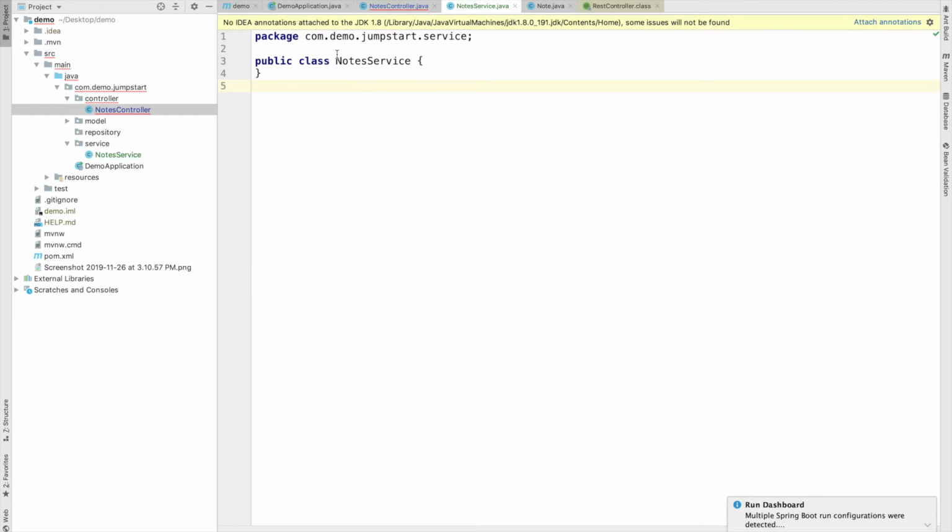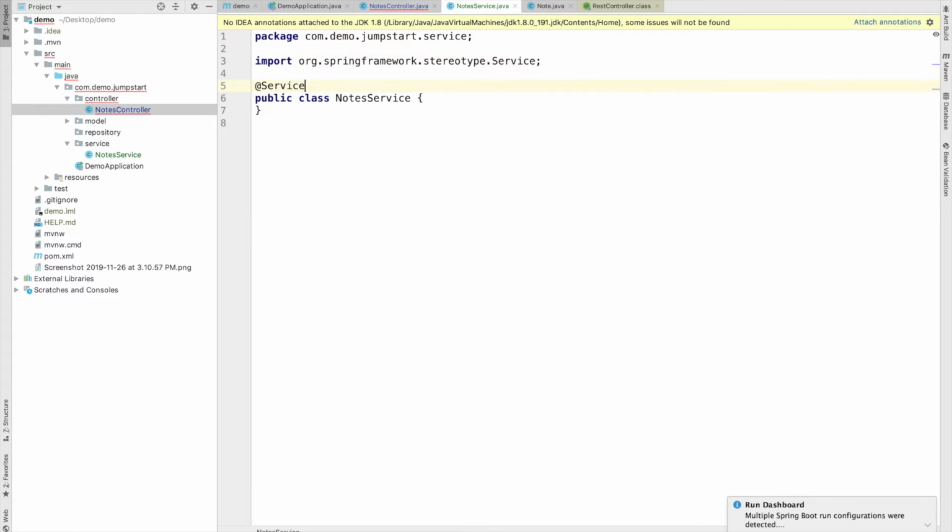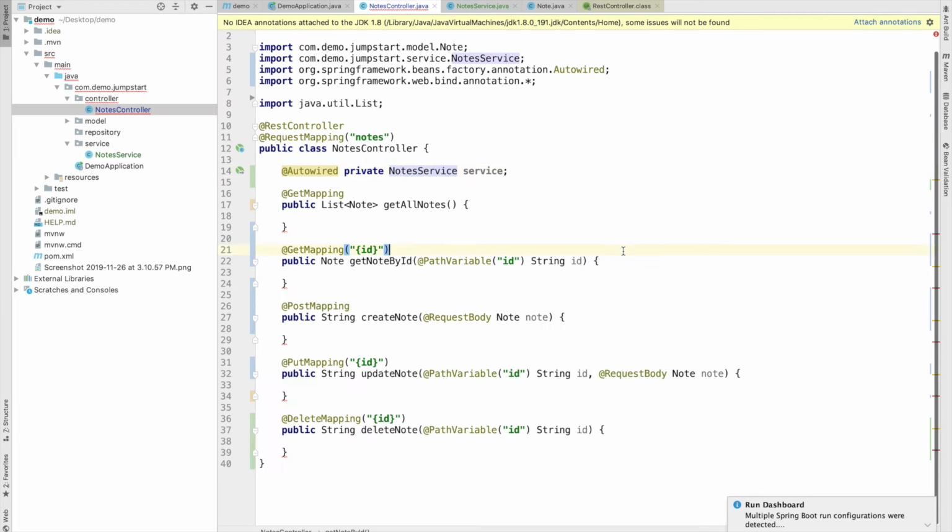So our service class has been created. Let's just use the annotation @Service. Let's assume for a while this service annotation is just like a simple bean annotation or a component annotation. I will also cover the difference between service, bean and component in a separate video. So let's use it for a while. And now I'm going to fill in all the methods of the controller class by just writing service.